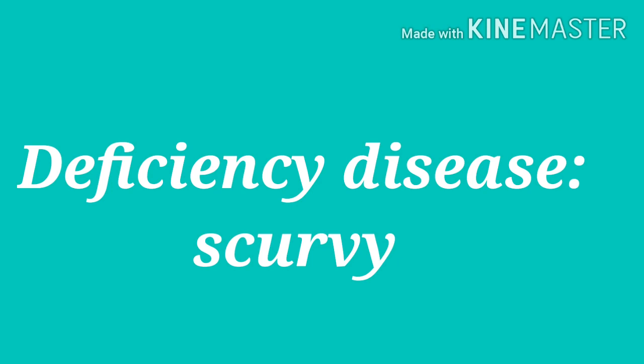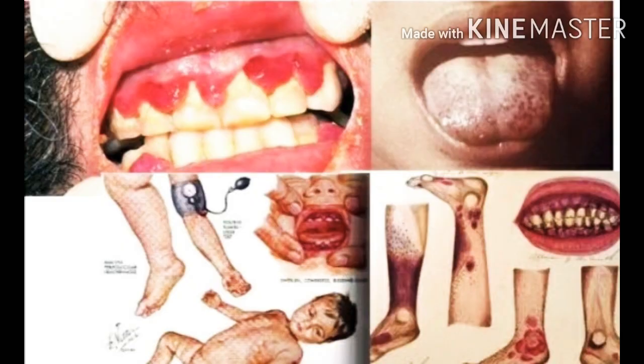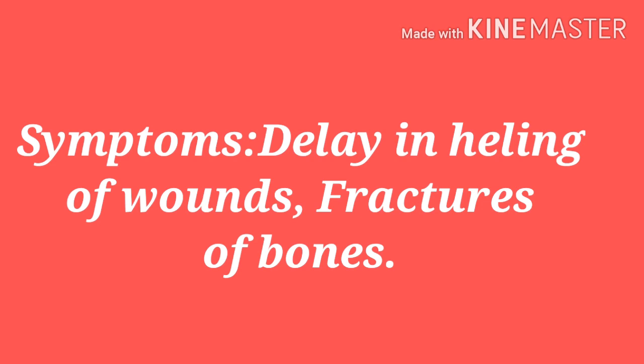Symptoms of scurvy disease are delay in healing of wounds, bleeding in gums, fracture of bones.